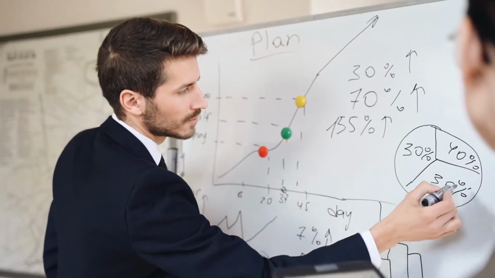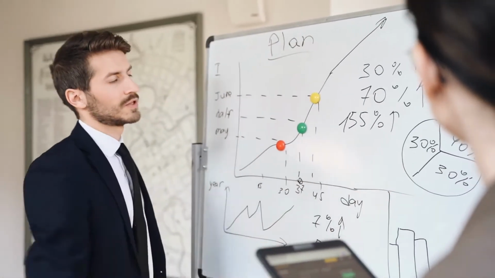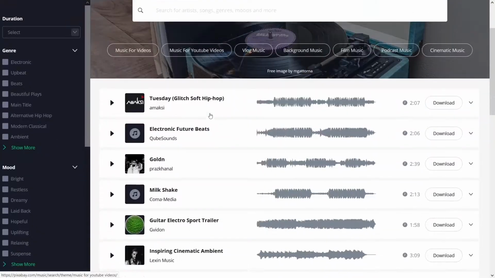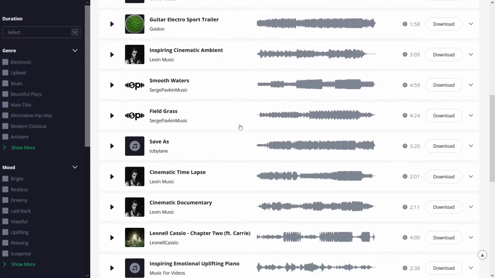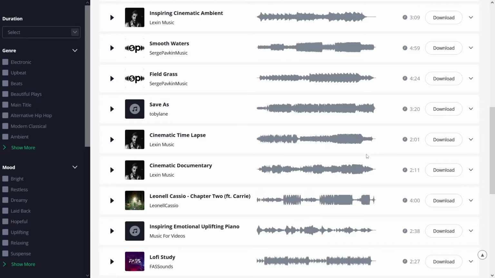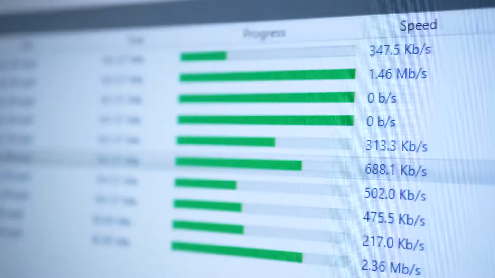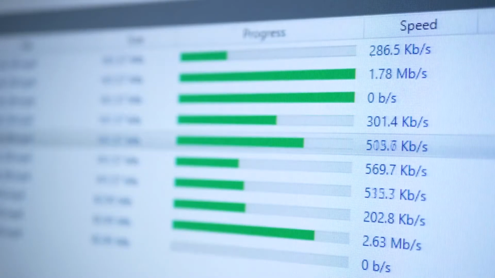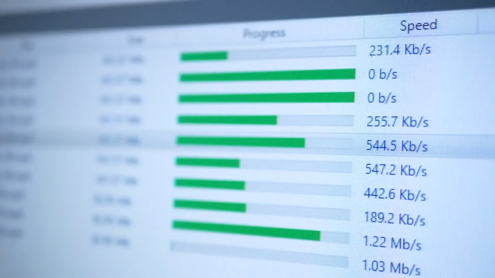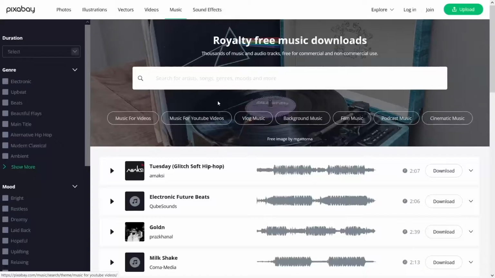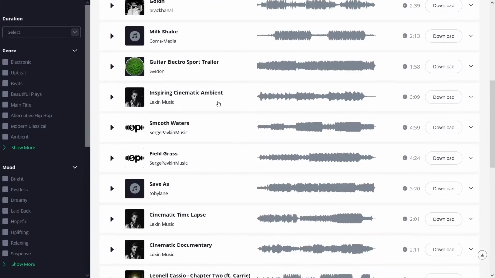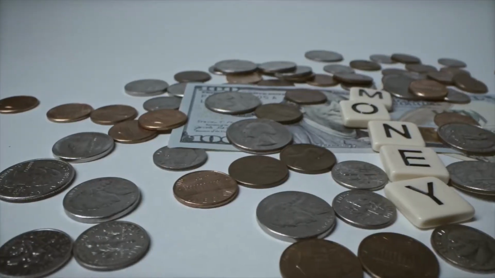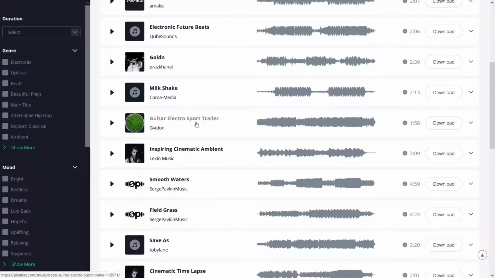So right now I'm going to show you how you can use this music in order to generate money. You can get a lot of money with these songs, guys, and all that you have to do is to listen to some of them and then download them for free. Now you can download as many as you want. These songs are all for free, and then you can sell them for money on a website that I'm going to show you. This is going to be pretty easy, and just imagine, guys, that you can just go and listen to some music and make loads of money at the same time. Now that's a dream come true.